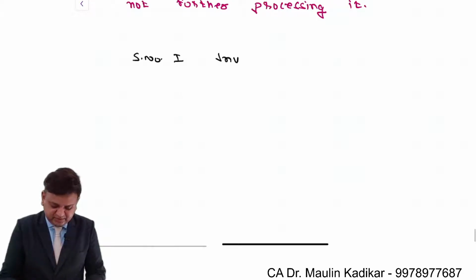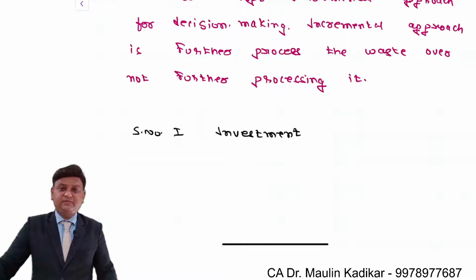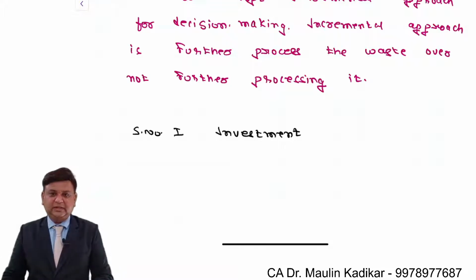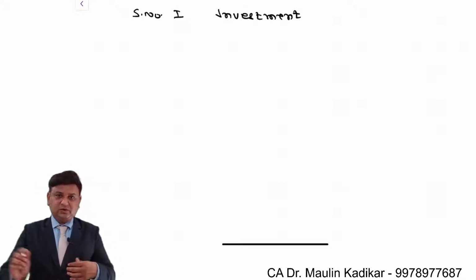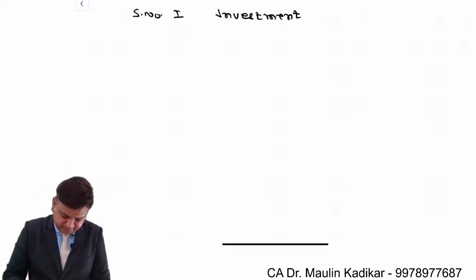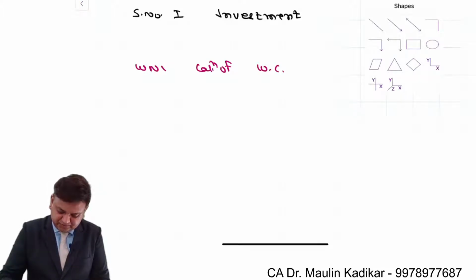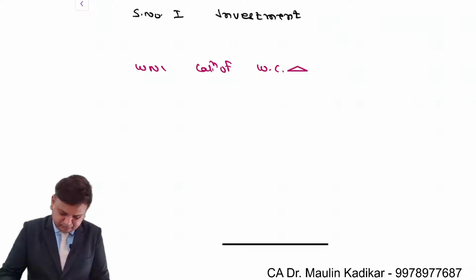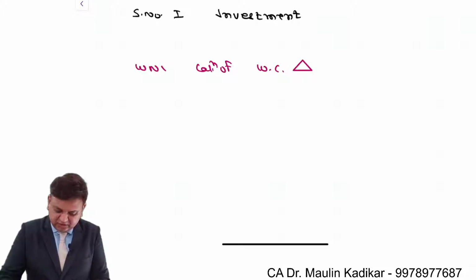Step number 1, investment. I request you to tell me the investment. Write your answer in the chat box. Let us see how to calculate the answer. Let me explain to you first of all. Working note number 1, calculation of working capital change on annual basis.